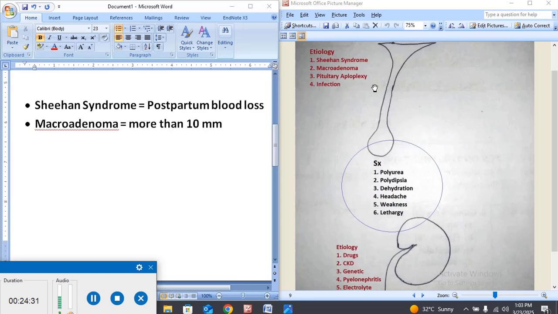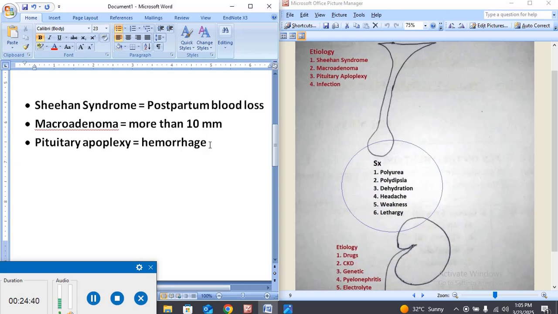The third one is pituitary apoplexy. Pituitary apoplexy, you can say, is a type of infarction or stroke or necrosis or hemorrhage of the pituitary gland.